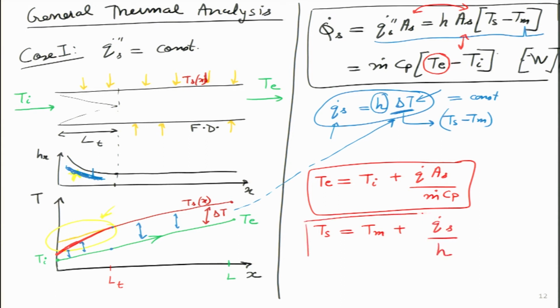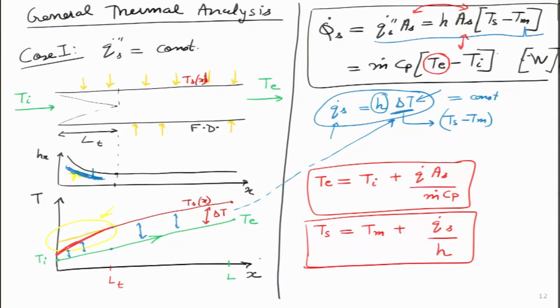Another interesting thing that we see is that the higher the value of H, the lower will be the gap in delta T. Which means that if the H value, instead of being 500, becomes 5000 watts per meter square Kelvin, what will happen to this curve over here? I can draw it again. The bottom curve will remain like that, the top curve will become very close to it up till there, and then it will come here. So, here we have shown that if the H value increases, then delta T becomes very, very small, and this is very interesting actually.